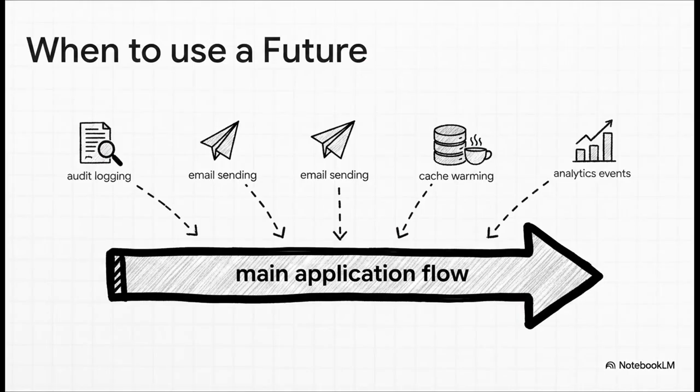And here are some classic real-world examples. Sending an audit log entry, firing off a welcome email to a new user, kicking off a process to warm up a cache in the background, sending an analytics event. These are all perfect fire and forget tasks. Your main application flow shouldn't have to stop and wait for them, but you still absolutely need to handle their success or failure gracefully somewhere else.